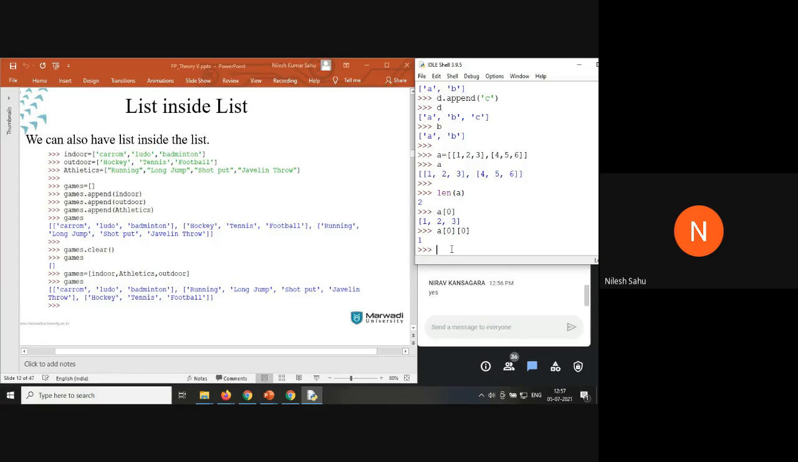So you can have a list inside a list. To access a list inside a list, if you're accessing one by one element inside a list inside a list, you have to use two square brackets. The first square bracket is going to tell the interpreter that we want to access the first element inside a variable A. Now our second square bracket is going to tell the interpreter that we want to access the first element inside the A square bracket 0 variable.